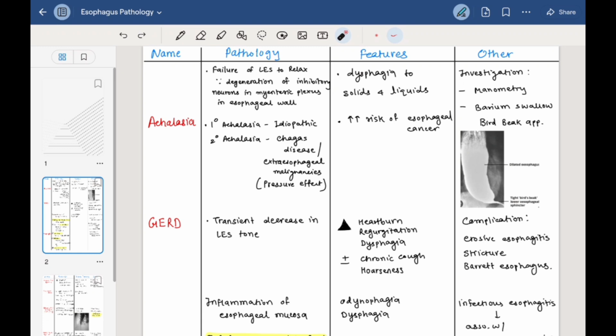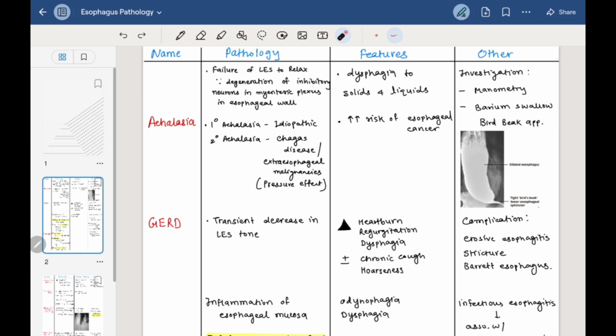Achalasia occurs because there is degeneration of the inhibitory neurons in the myenteric plexus. The myenteric plexus is also known as Auerbach plexus, which is present in the esophageal wall. Because of this degeneration, there is failure of the LES to relax. Our lower esophageal sphincter cannot relax in achalasia. There is primary achalasia or secondary achalasia. Primary achalasia is idiopathic, and secondary achalasia is due to Chagas disease or any extraesophageal malignancies.